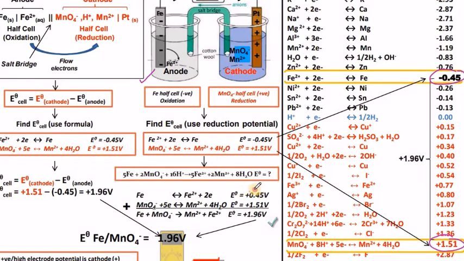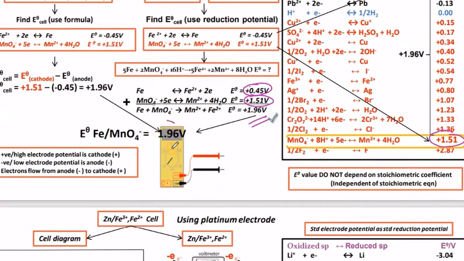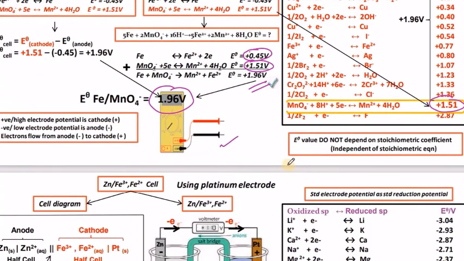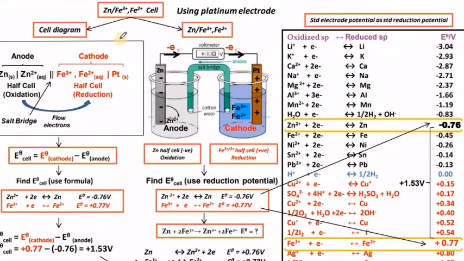Oxidation value is the opposite, so plus 0.45 added to manganese reduction value of plus 1.51 volts. The total is 1.96 volts noticed in this permanganate and iron voltaic cell. Moving on to the next one, using platinum electrodes, zinc and this ionic iron, ferrous and ferric voltaic cell.